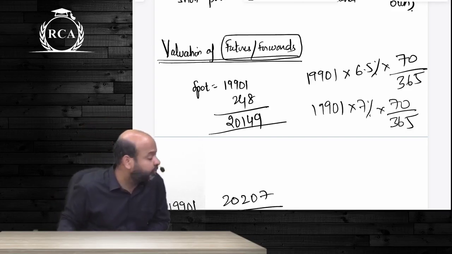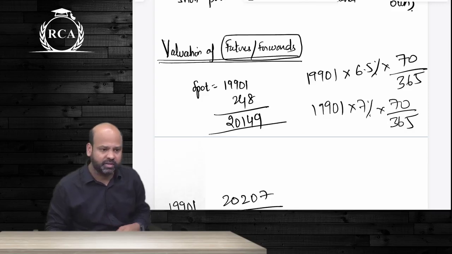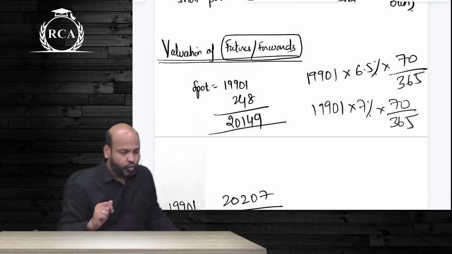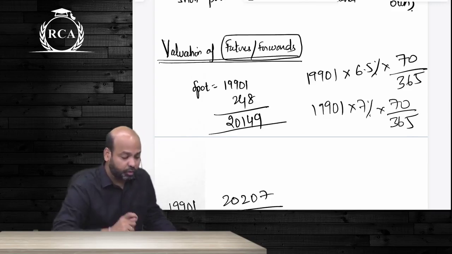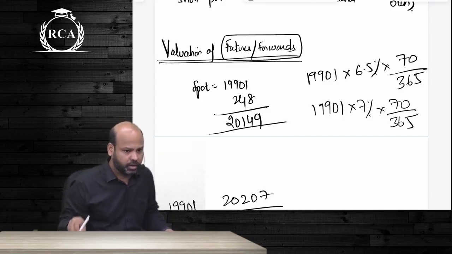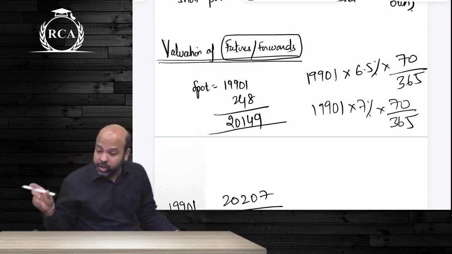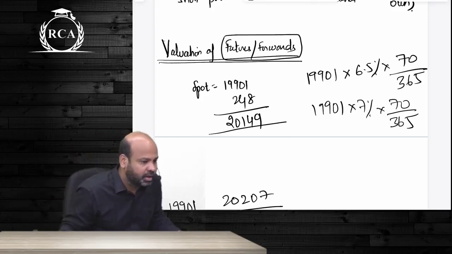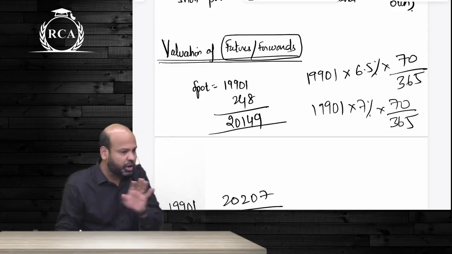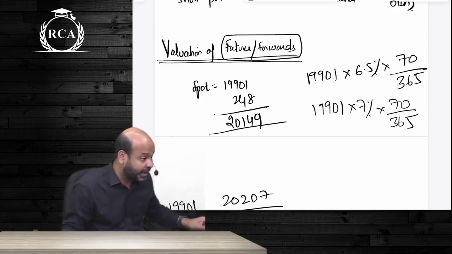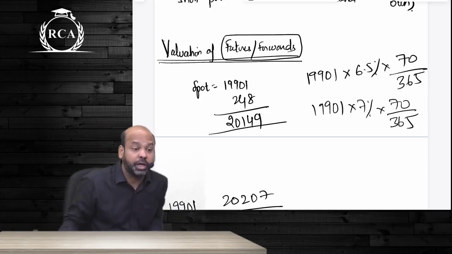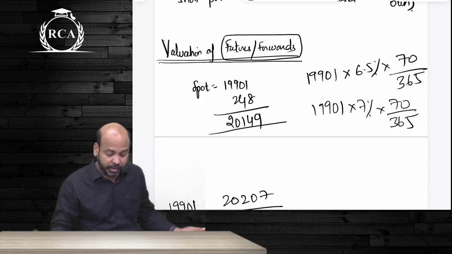In order to arrive at the value of a forward contract, the variables involved are: what is the price of the underlying security today, what is the risk-free rate prevailing in the market, what is the time period, and what is the storage cost or income of the underlying commodity. Forward price, the price at which the contract will be entered into, is the likely price that is going to prevail on a later date. If there is no underlying storage cost and no underlying income, fair forward price is simply the compounded value of the spot price prevailing in the market.